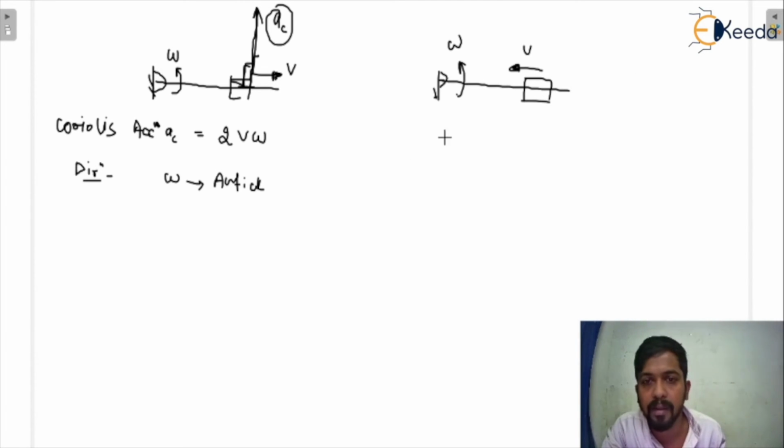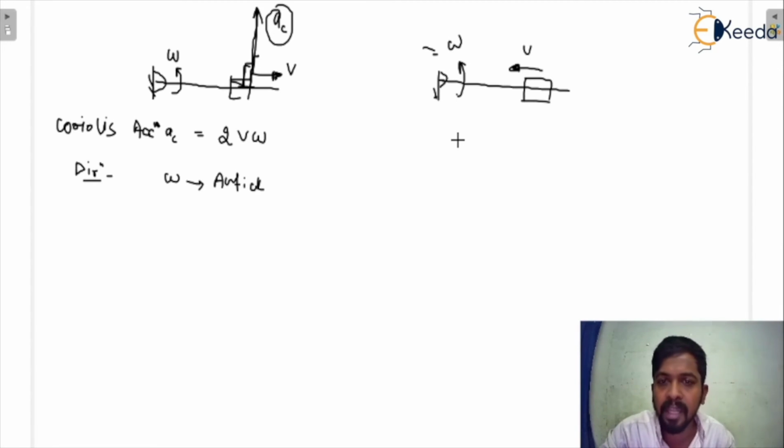So that's important here. What is the procedure? First you have to take the sense of omega, and the sense of omega is anti-clockwise direction. It is making an anti-clockwise circle. Now what is the second step? You have to rotate the v vector by 90 degrees in that sense of omega, in the same sense of omega.